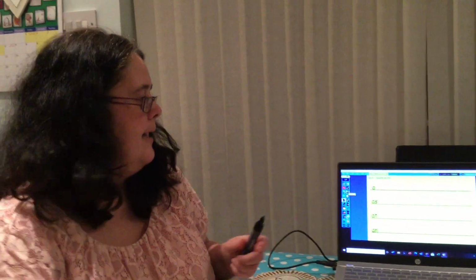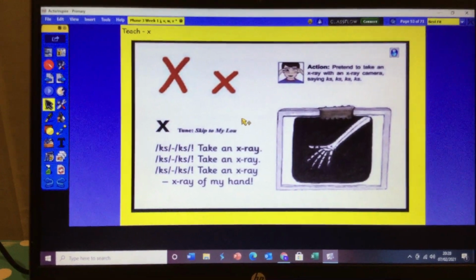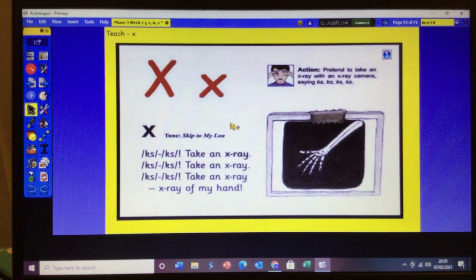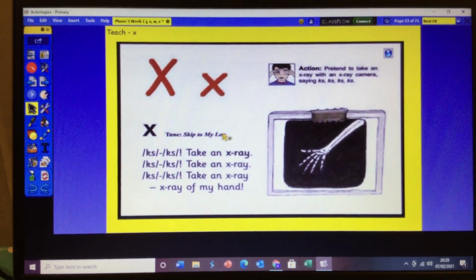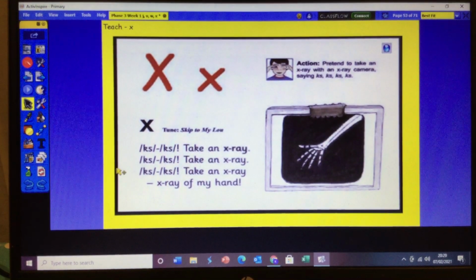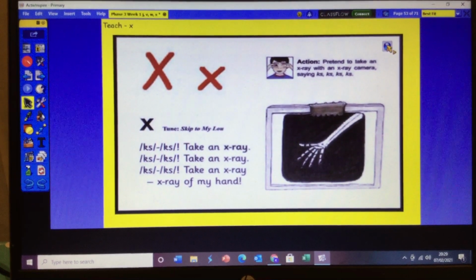Now let's look at our computer again. Do you remember the sound that we were learning? That's right, x, x. That's right, and it's x, x. Take an X-ray, x, x. Take an X-ray, x, x. Take an X-ray, X-ray of my hand. Are we ready?